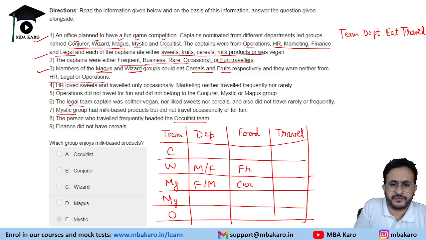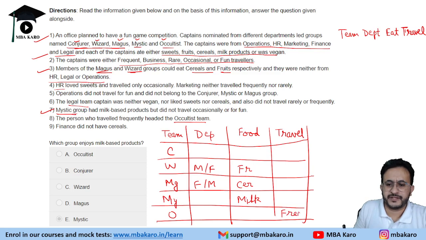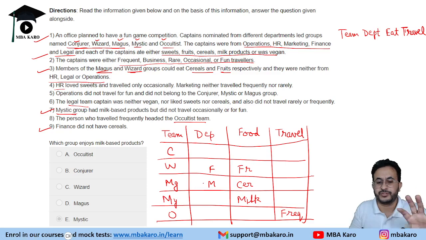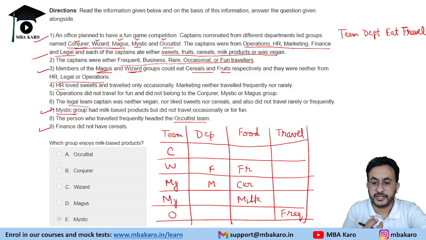HR we do not know, so we will fill the team-wise information first. Then the legal team captain, Mystic Group, had milk-based products. So Mystic is milk-based product, but did not travel occasionally or for fun. So we will come to it later, fun or occasionally. The person who traveled frequently headed the Oculus team. So this person traveled frequently. Now we are also given finance did not have cereals. So it says that finance will be fruits and this is marketing. So we have filled this information based on the names of the groups.